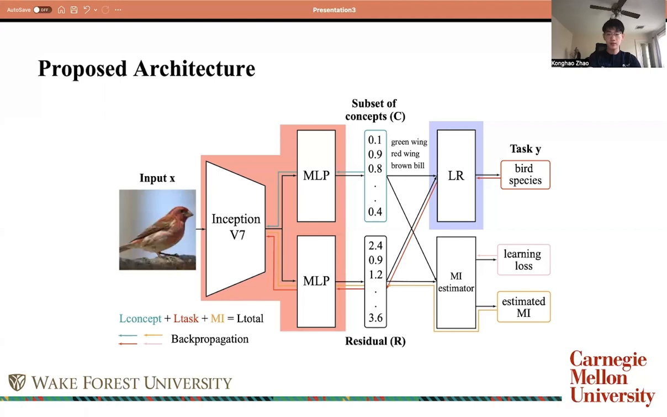During the back propagation, the multi-layer perceptron of concepts is only optimized by the concept loss. The multi-layer perceptron and the Inception V3 model are optimized by the estimated mutual information and the task loss.